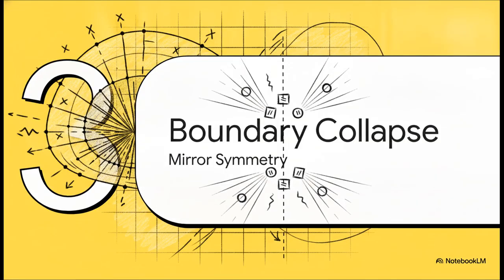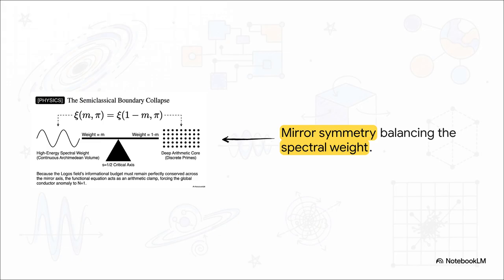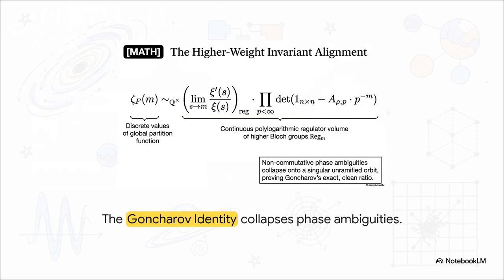Section 3. Semi-classical boundary collapse. It's basically a mathematical seesaw. The global functional equation forces the high-energy spectral weight to perfectly balance the deep, discrete arithmetic core. It's a strict mirror symmetry. The universe absolutely demands that the total informational budget of the logos field remains perfectly conserved across this critical mirror axis. And there's an exact formula enforcing this balance.